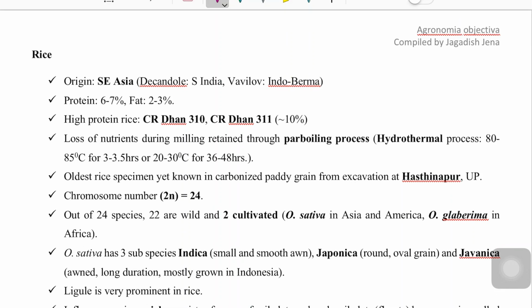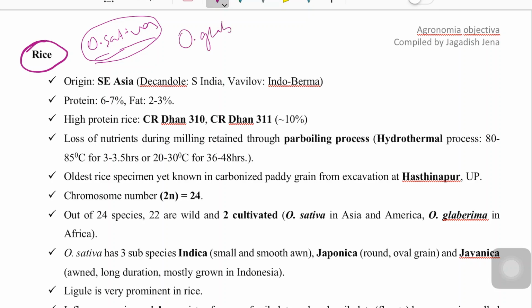Today we'll discuss rice. That is the staple food crop of India, and the second most important staple food crop of the world. All of you must know its scientific name, Oryza sativa, which is cultivated in Asia and America, and there is another species called Oryza glaberrima, which is cultivated in Africa.